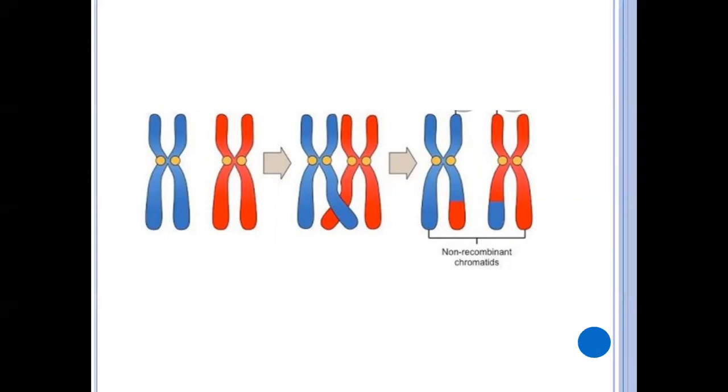So after this crossing over is complete, the non-sister chromatids repel each other, because the attraction decreases. Then repulsion and separation of chromatids takes place.